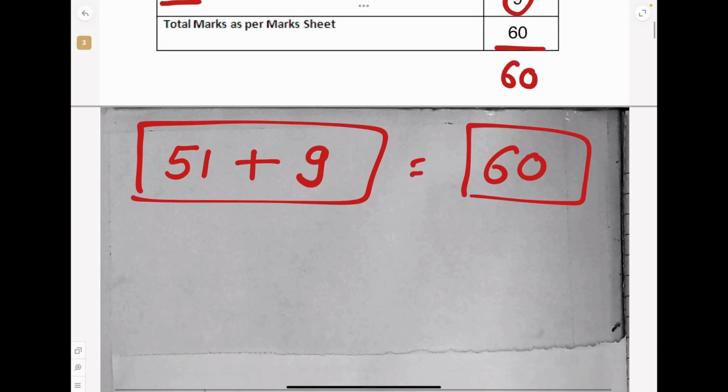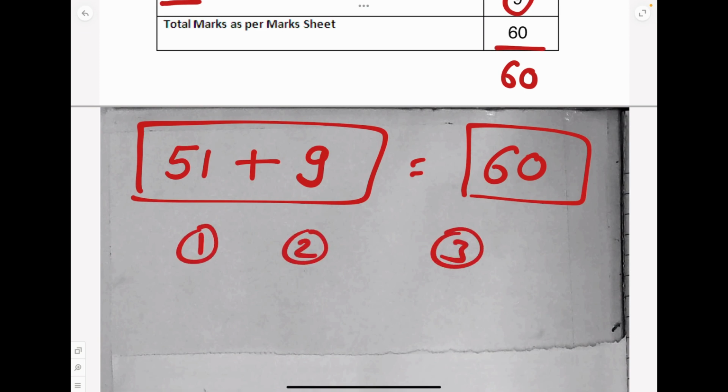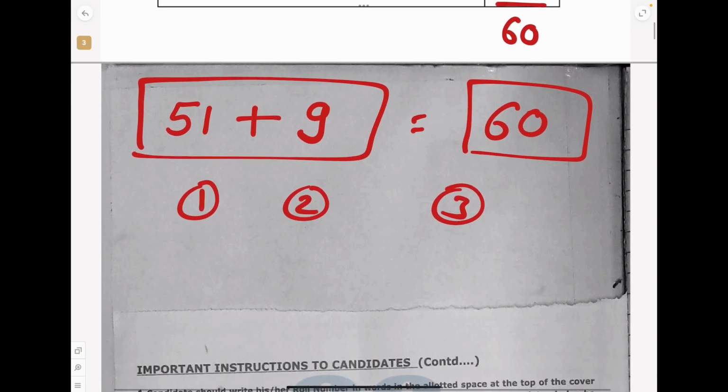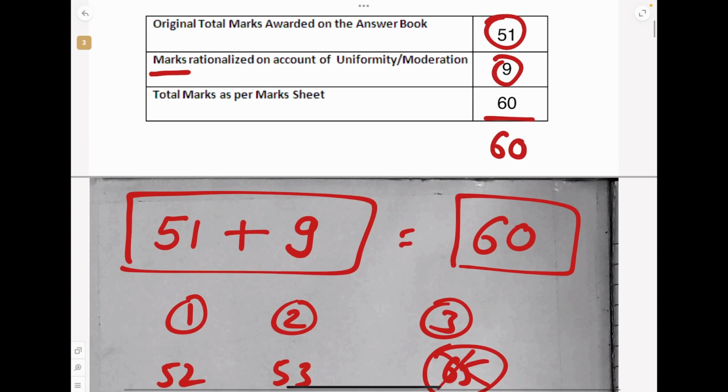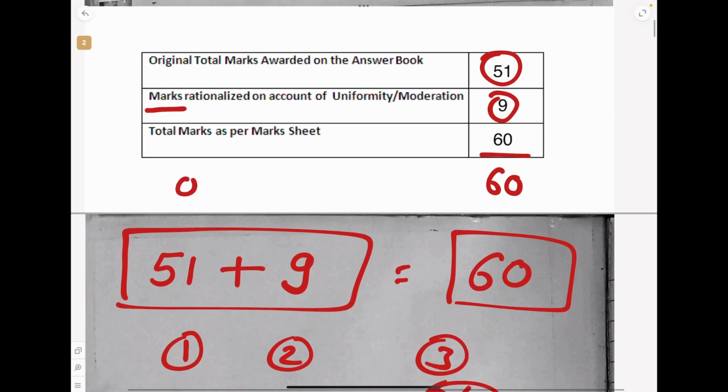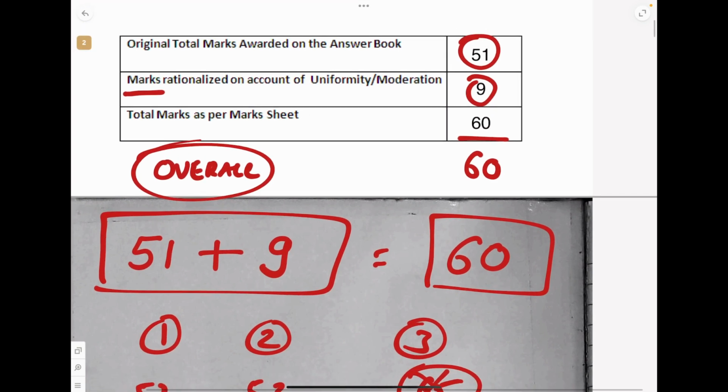See, let us say you have 1, 2, 3 different people who are correcting. One person may give you 52, one person may give you 53, one person may give you 65. That means the person who gave 65 is very lenient. Likewise, if they gave you 40 instead of 65, that means their correction is very strict. So that is only rationalization, and it is not just by 3 people. Overall, everyone who corrects is taken into consideration, and ICSI gives these rationalization marks.